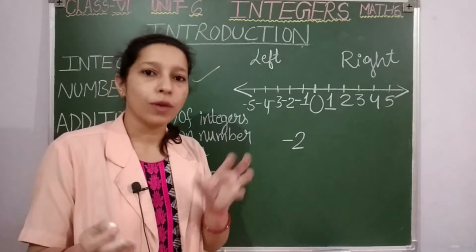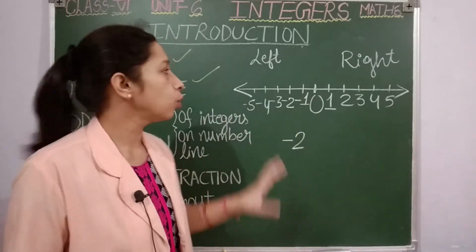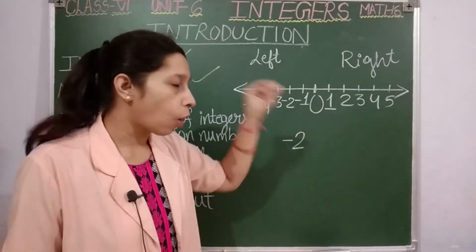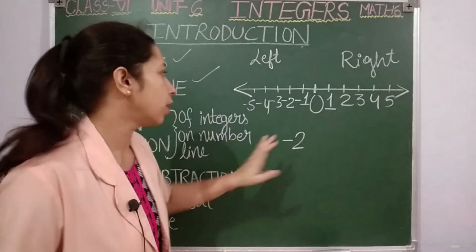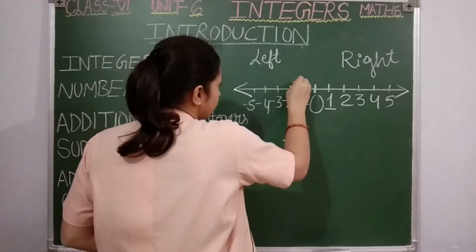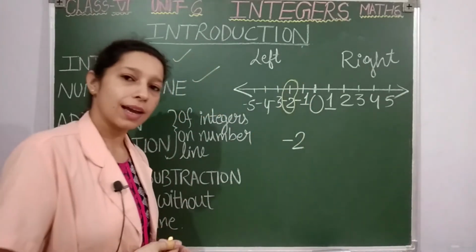In your textbook you will get a question, represent -2 on the number line. So what you are going to do? You will draw a number line, then just plot -2 on it. Plot or mark or show -2 on it. Where -2 is written here, so I can show it like this. Here -2 is written. Clear, students?